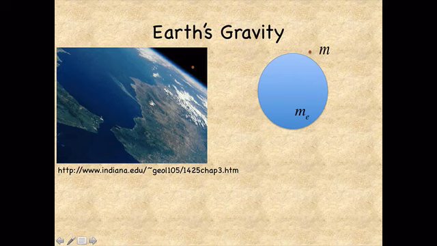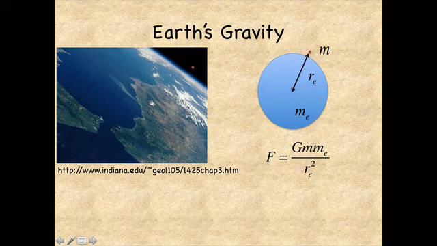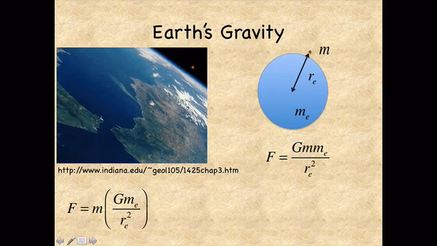The distance between the center of the Earth and the test mass is about the radius of the Earth, r sub e. So the force between them is F equals G m sub e divided by r sub e squared. Now we have the equation for the force on a particle very near or on the surface of the Earth. You'll notice that all the numbers on the right-hand side are constants except for the mass of our test mass. So we can group all of the constants like this, F equals little m times G m sub e divided by r sub e squared.